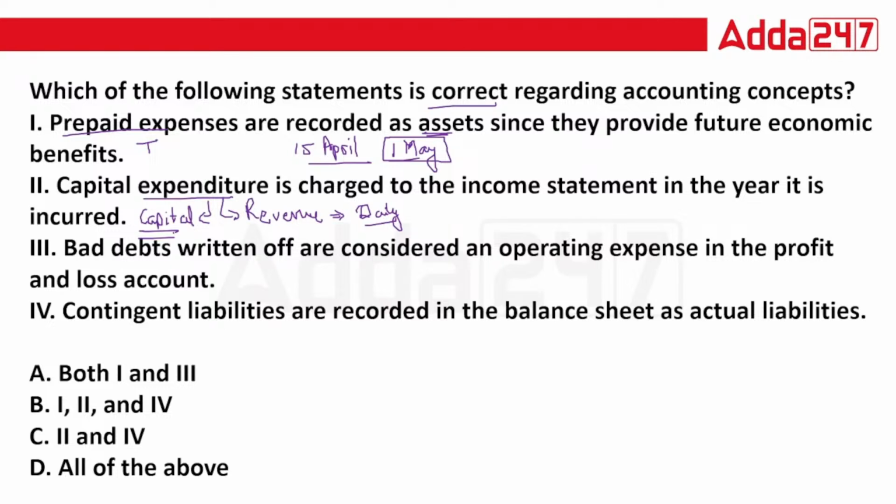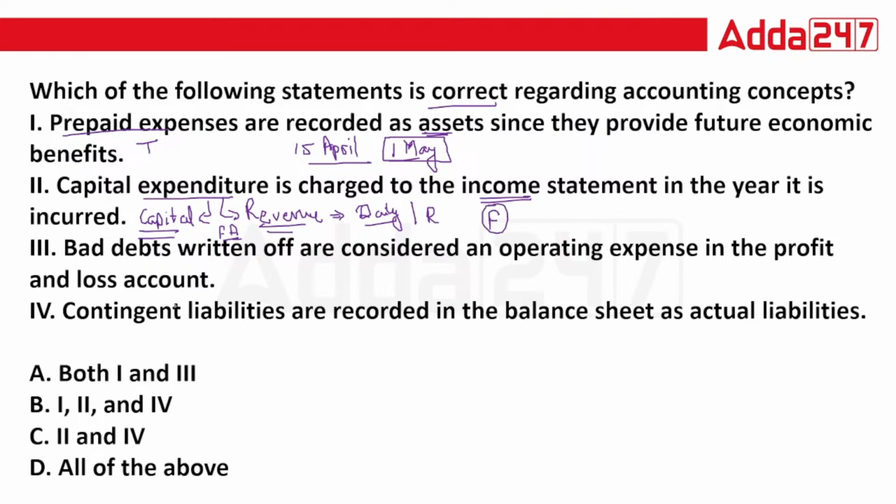So whenever you incur capital expenditure, you add it to that fixed asset only. But in case of revenue expenditures, you charge them to your income statement, that is your profit and loss statement. That is the difference. Revenue expenditure is recurring, meaning repetitive in nature, but capital expenditure is non-recurring. So this is a false statement.